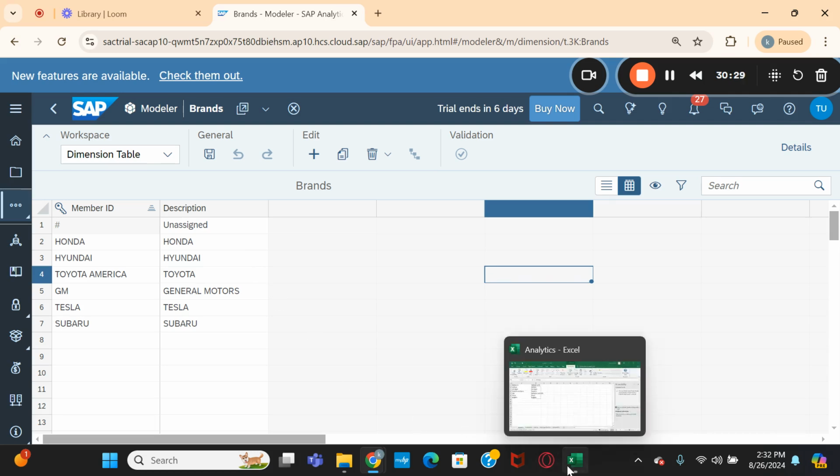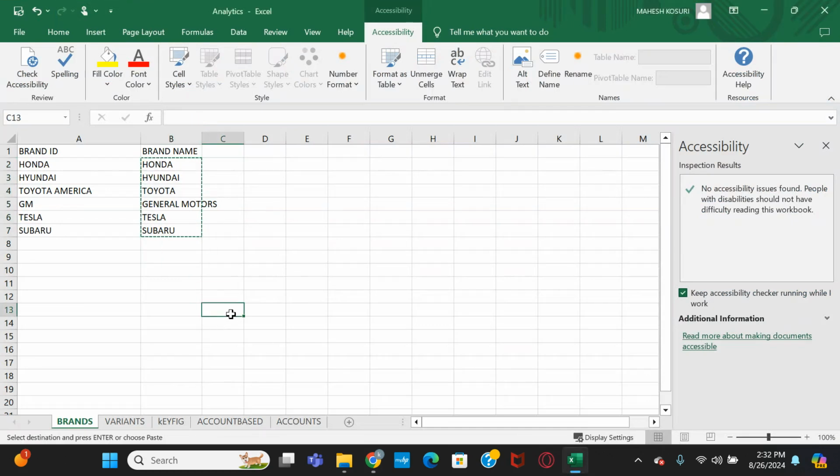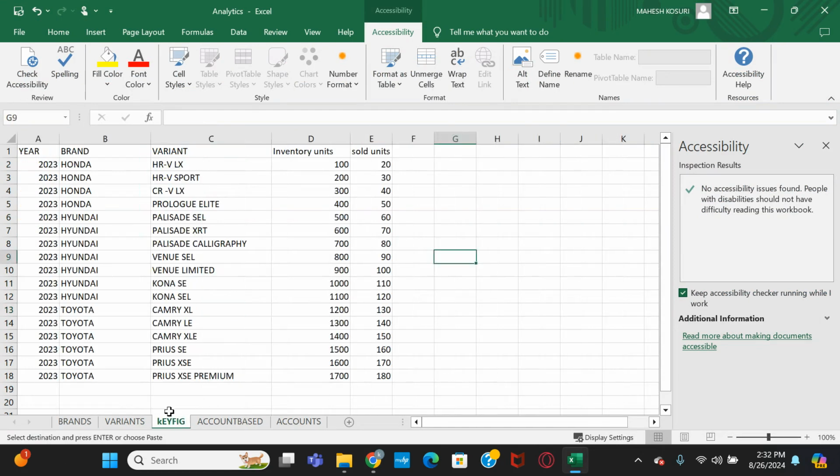Let us go to this Excel sheet. Here I have maintained some data. This Excel sheet gives information that in 2023 your inventory units are 100 and your sold units are 20. In the same way, in 2023 for another variant, inventory units are 200 but sold units are 30.